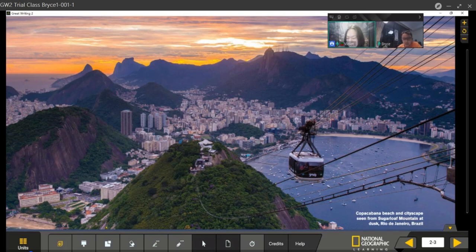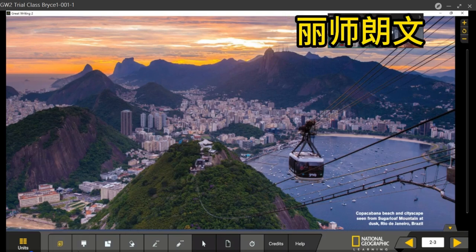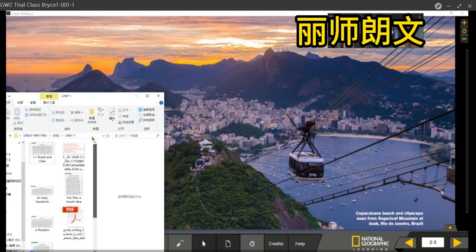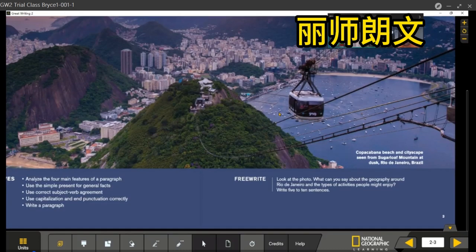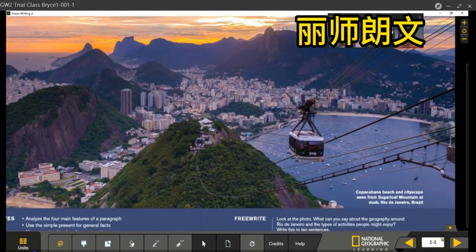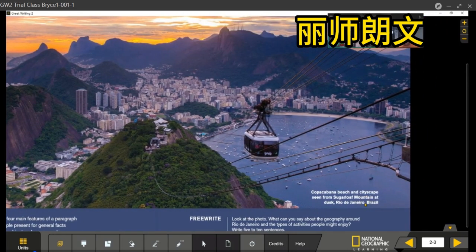Hiking, climbing. What else can people do? And they can catch some fish. Oh, catch some fish. Good. And also sailing on the sea. Sailing on the sea. Great. That's 5 activities. Okay. So this is in Brazil.